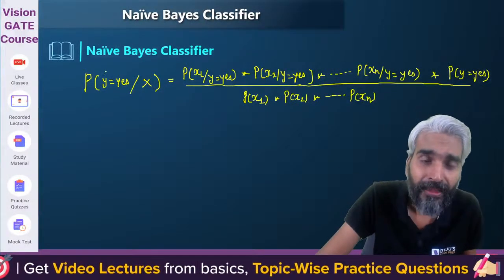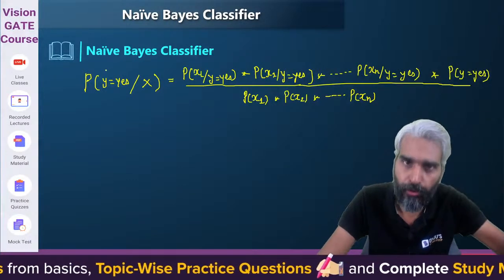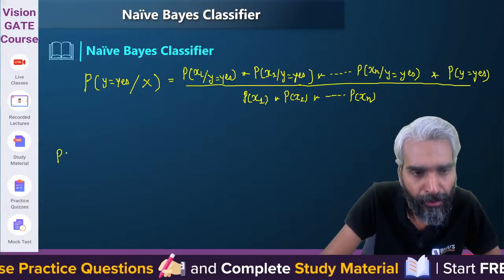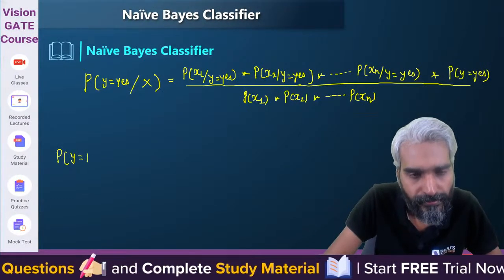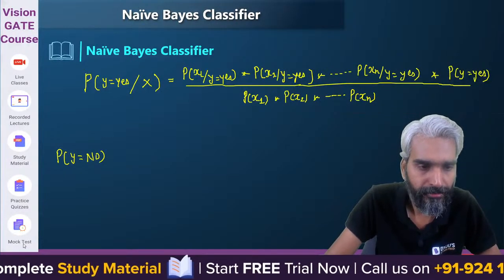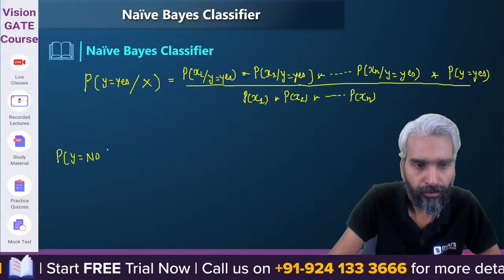So similarly, if I define that, what will be the probability that y belongs to class no? What will be the probability that y belongs to no given x?